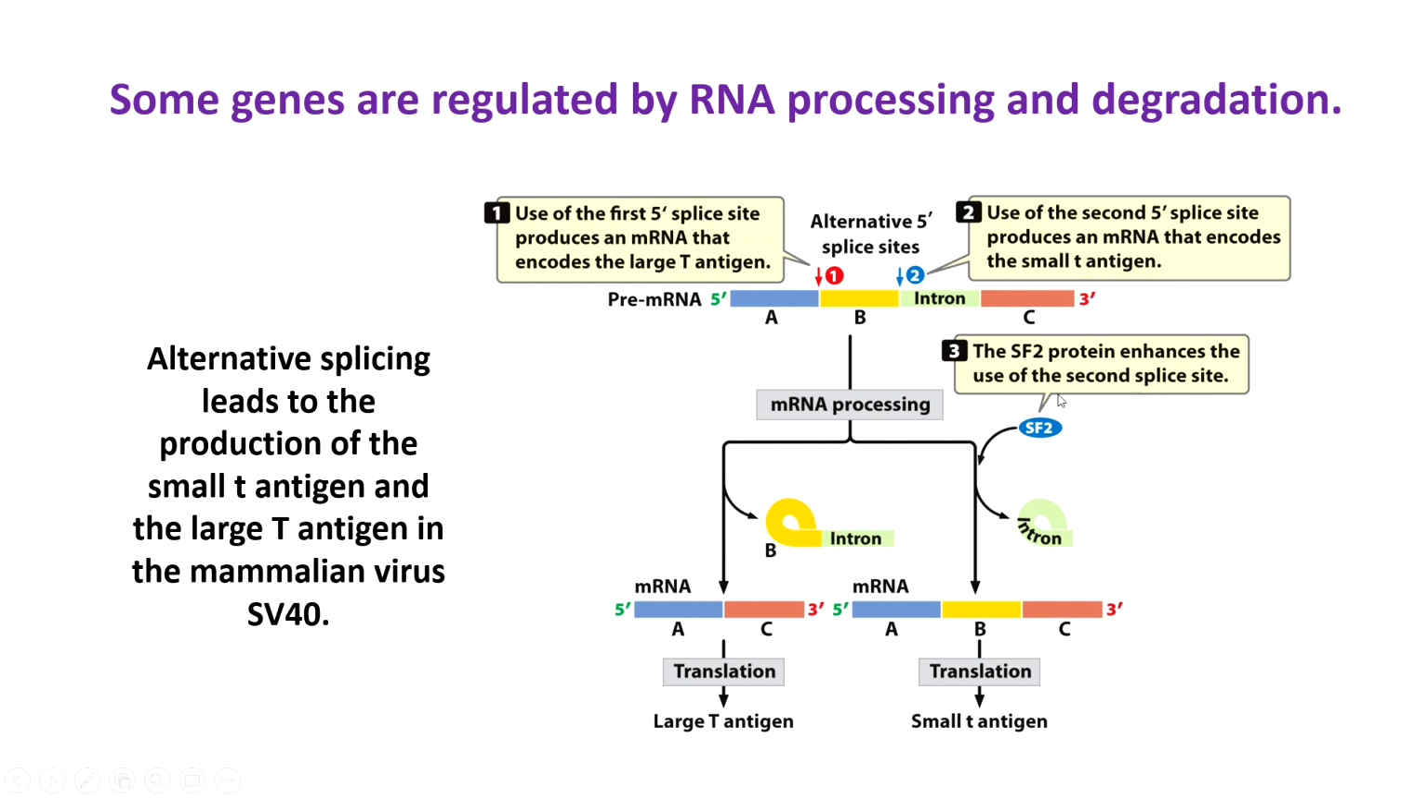This is done through the action of this SF2 protein. This is a regulator protein that enhances the use of the second splice site that you see here. And so in the presence of SF2, you will make more small T antigen. In the absence of SF2, you will make more large T antigen. And so we can regulate the production of these two proteins through the action of this RNA binding protein, SF2.